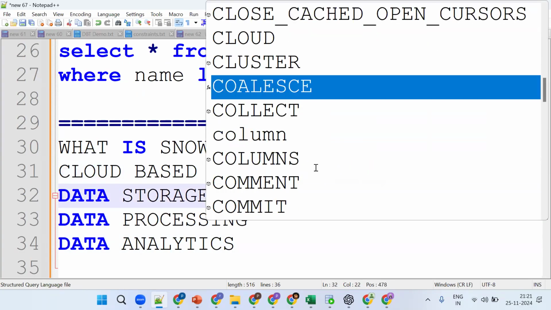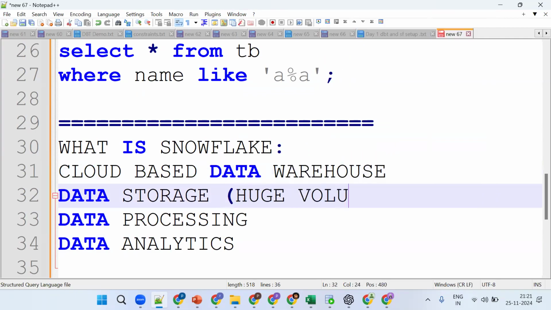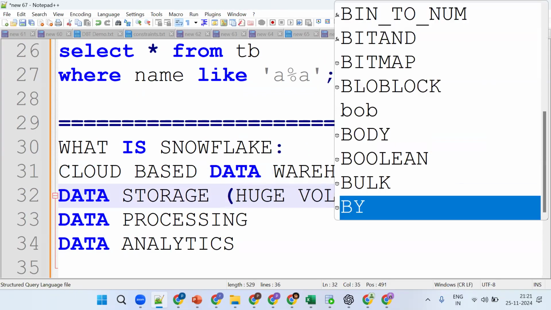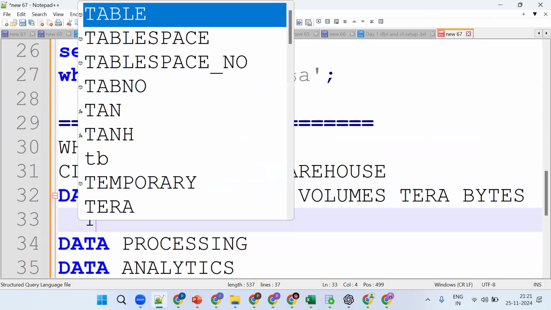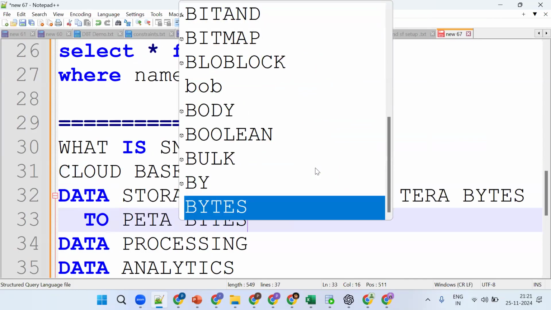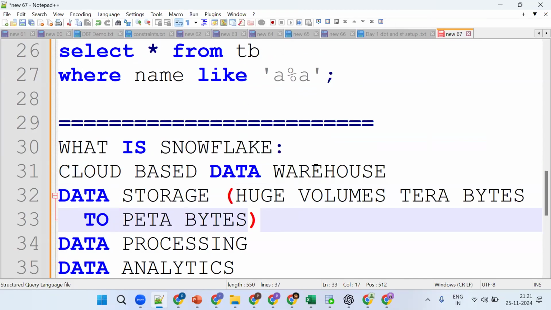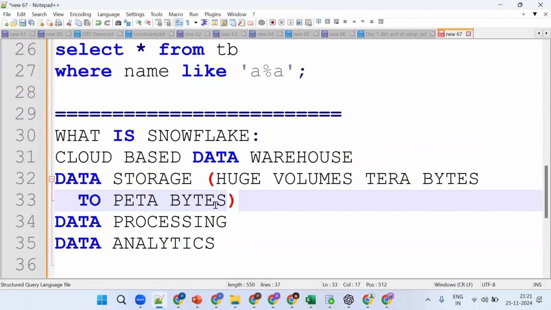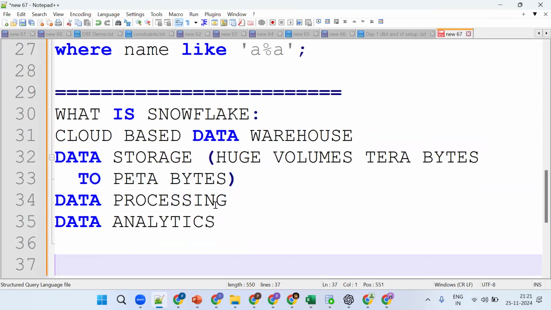It can store huge volumes of data. Huge volumes in the sense of terabytes to petabytes. It can handle this easily. This is the functionality. So terabytes to petabytes of volumes we can handle easily. Got the point?